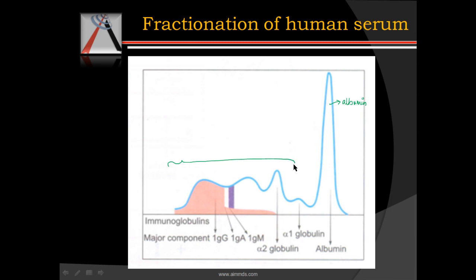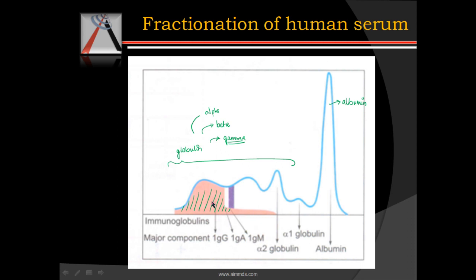Now the globulin fractions can again be categorized into alpha, beta and gamma. The gamma globulin fraction was found to be associated with antibody action, and hence that was the portion that was first termed antibody.